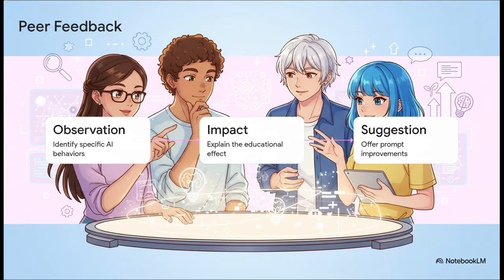When you're developing content with a team, reviewing each other's AI materials is vital. We recommend a 3-step peer feedback framework. Step 1 is observation. Point out something specific, like appropriate formal language was used here. Step 2 is impact. This helps the learner understand official settings. And step 3 is suggestion. Maybe prompt the AI to include informal examples next time for contrast. It's a perfectly structured way to evaluate and improve collaboratively.